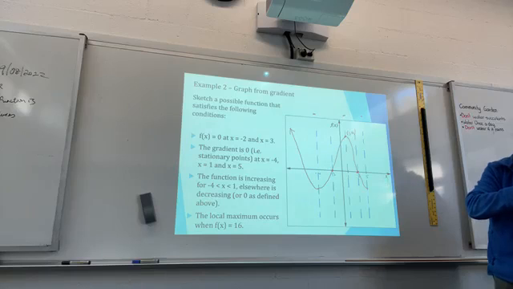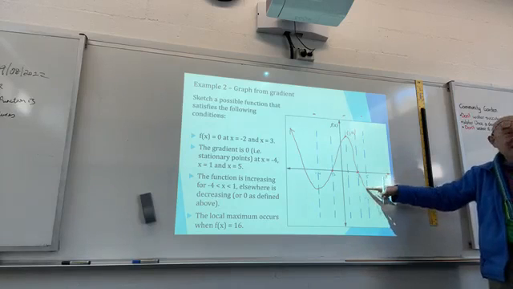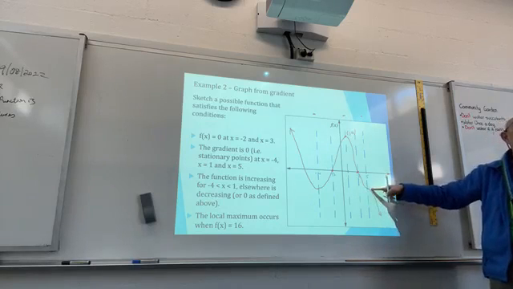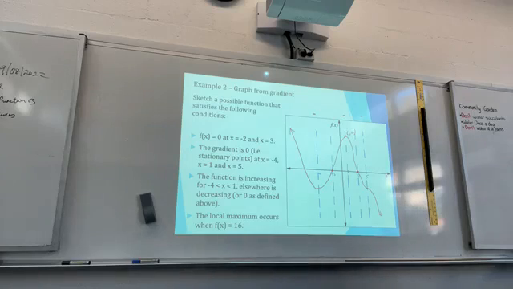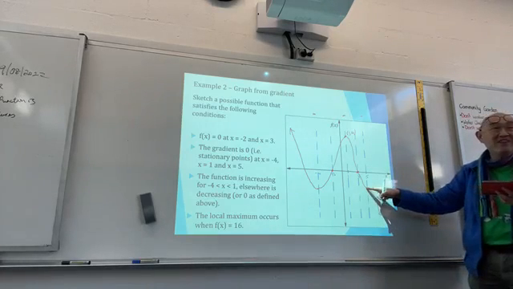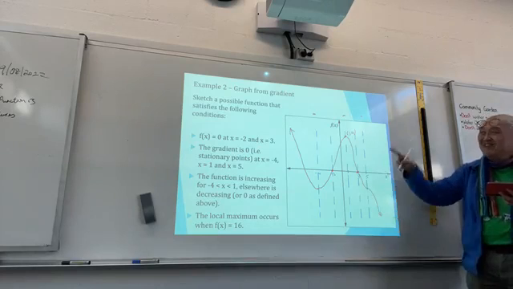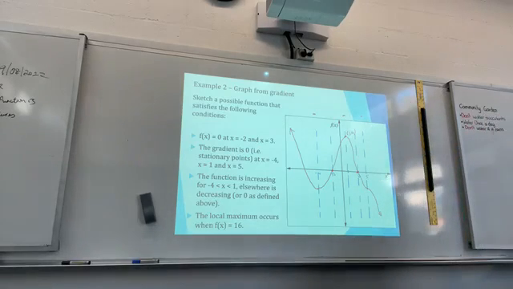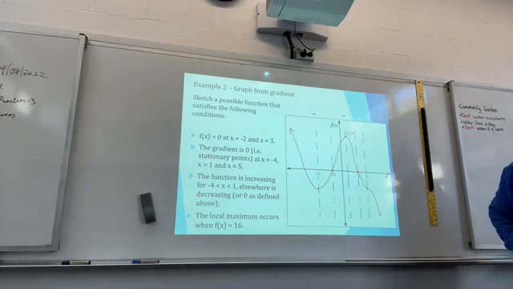So if it is horizontal at that point there, it has to be the case. So it's still decreasing except at that point where the gradient is 0. So you've got to think about all the information given to you. This is how you sketch. I've seen questions like this in the exam, except for practice.